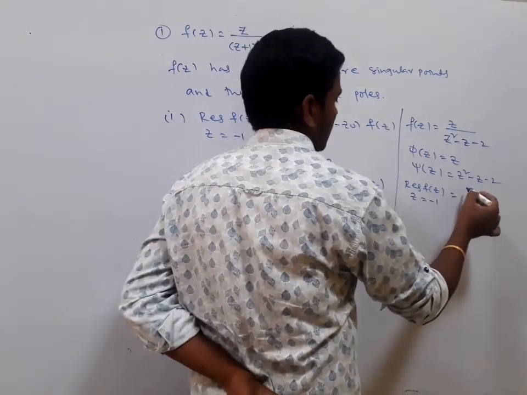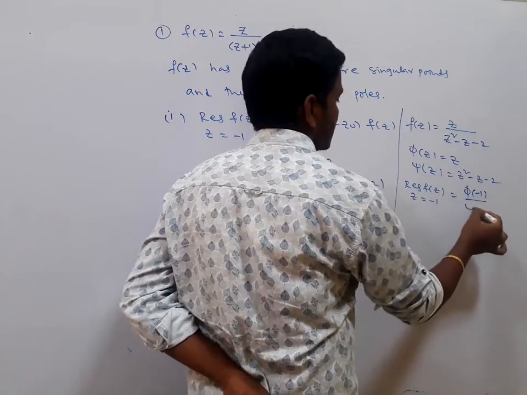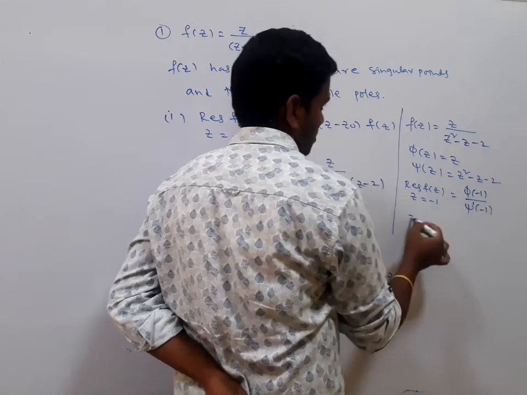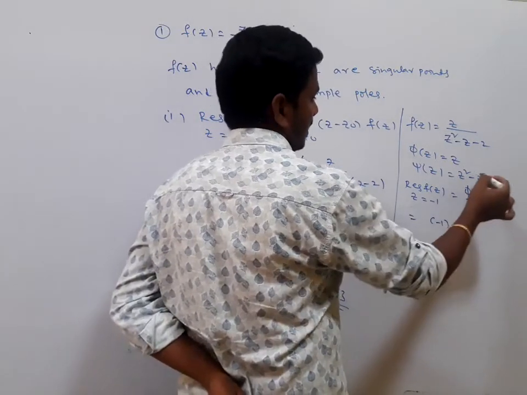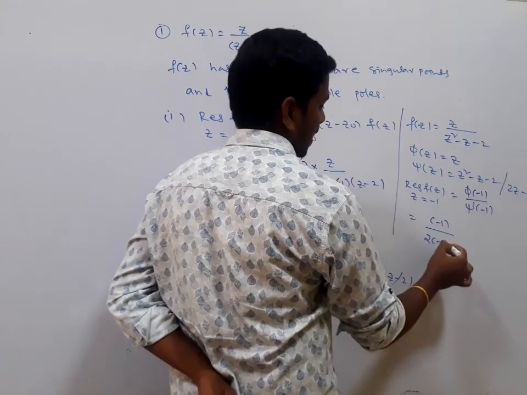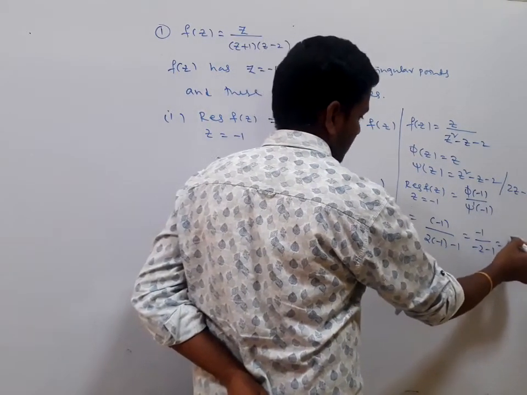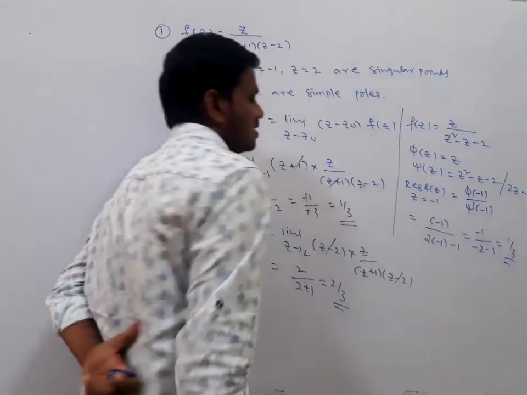It is direct, you can write it as pi of minus 1 divided by psi dash of minus 1. So pi of minus 1 is minus 1. The derivative is 2z minus 1. It is 2 into minus 1 minus 1, so minus 1 divided by minus 3, which is 1 by 3. Yes, this is the residue.